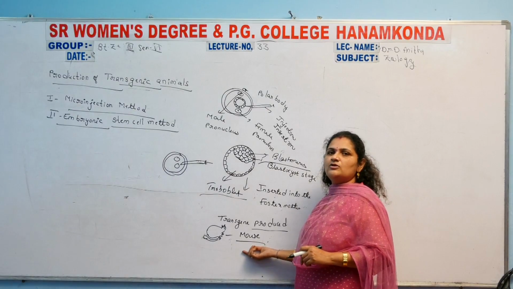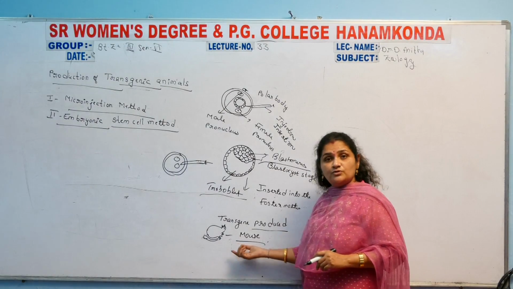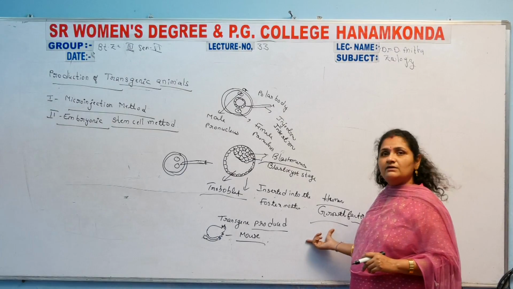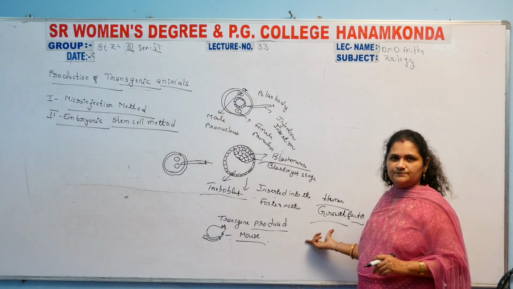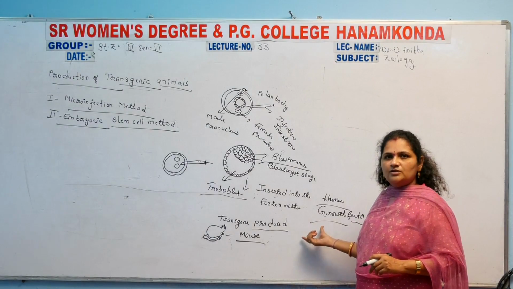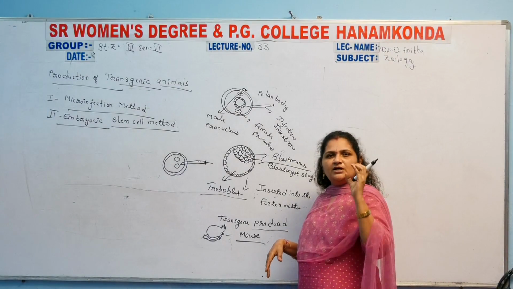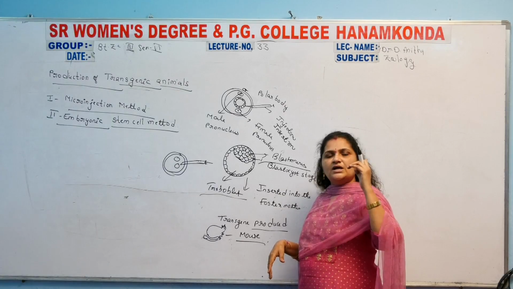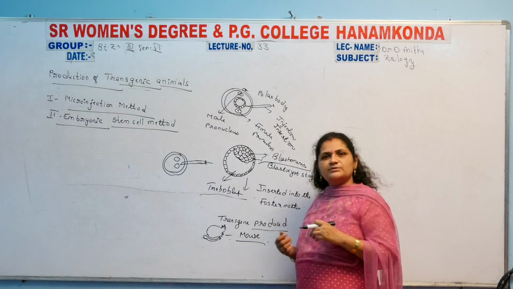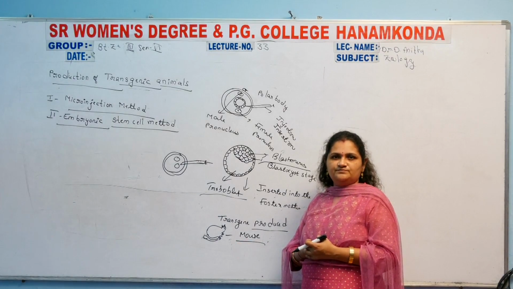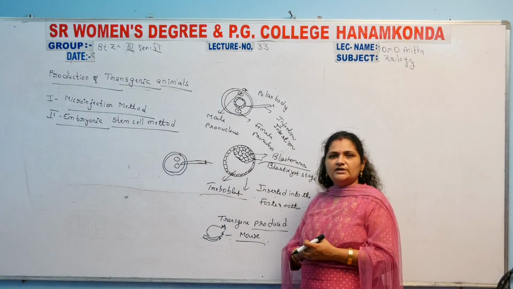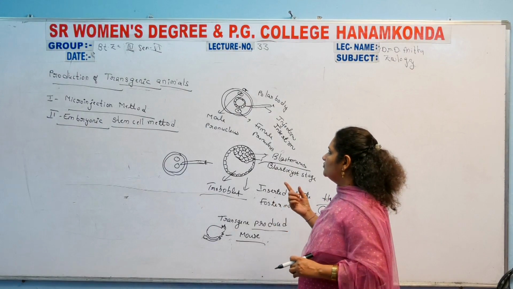Because it was much larger than its parents. We wanted to develop the growth factor character, so a very large amount of growth in a short period of time was observed in these transgenic mice compared to their parents. That is the importance of the transgenic method.